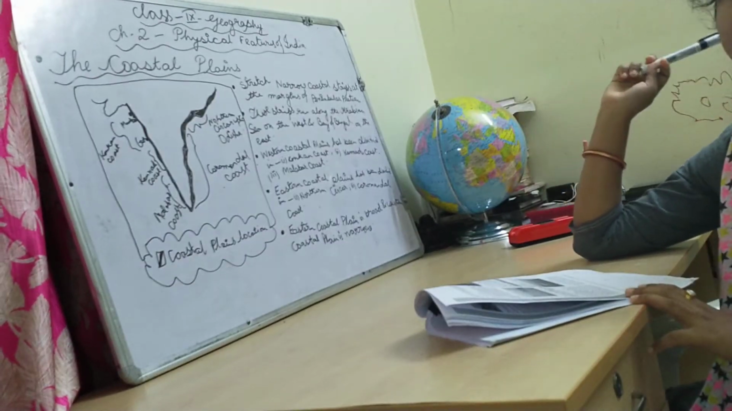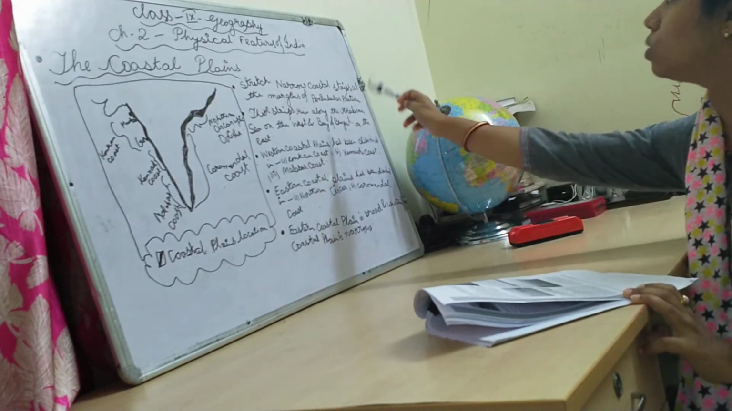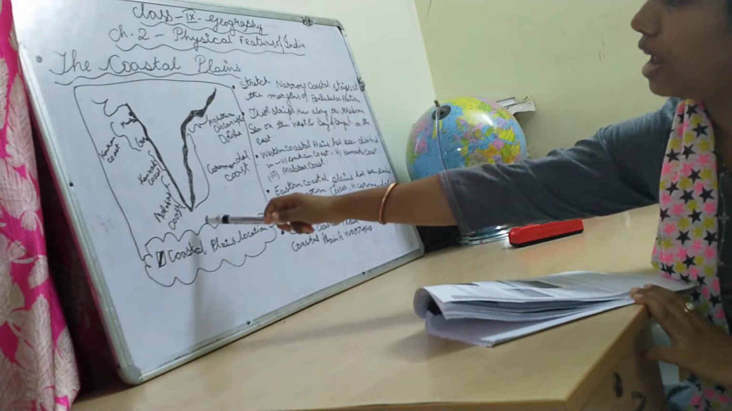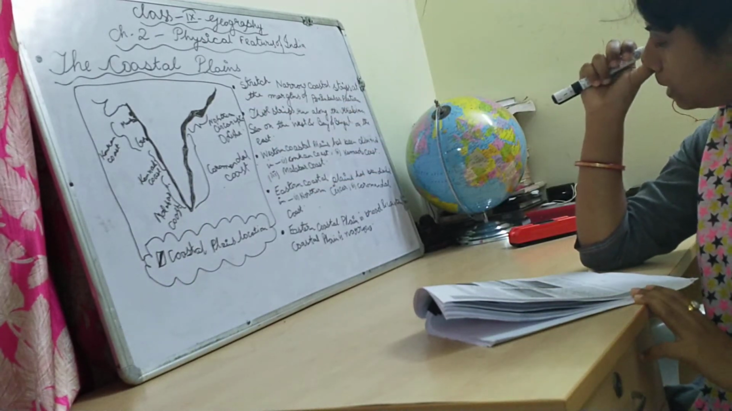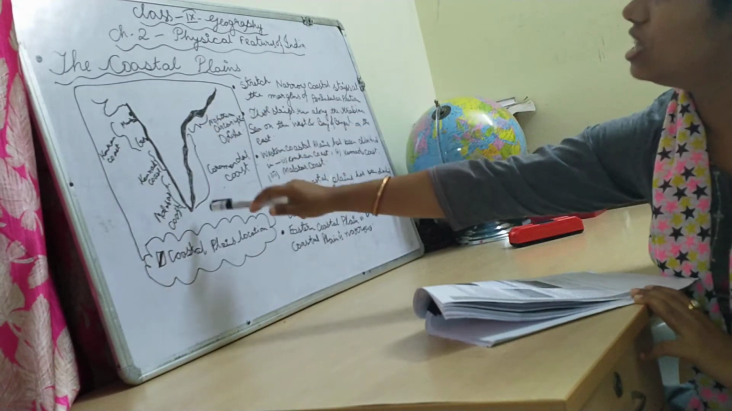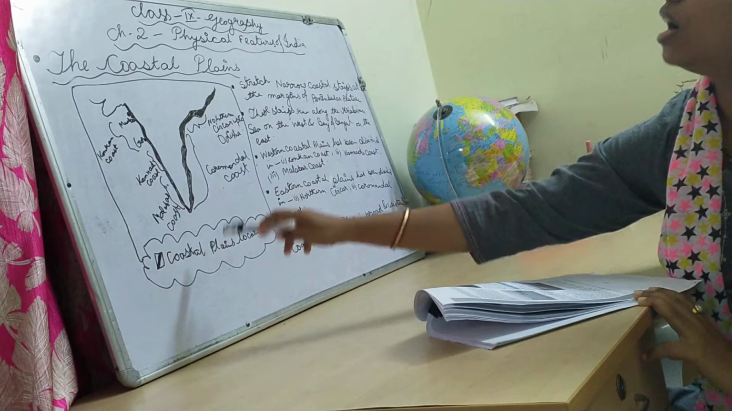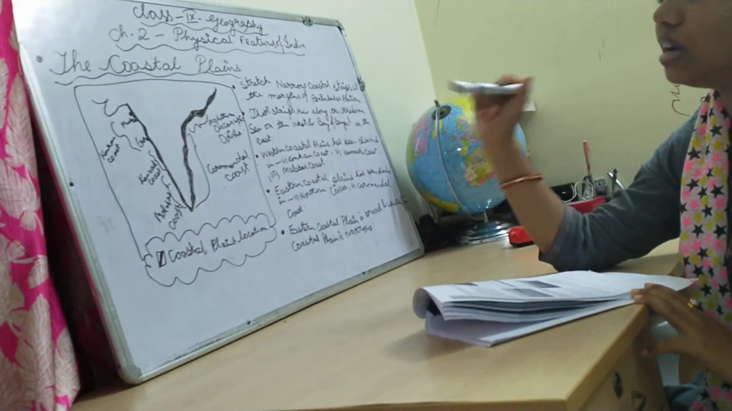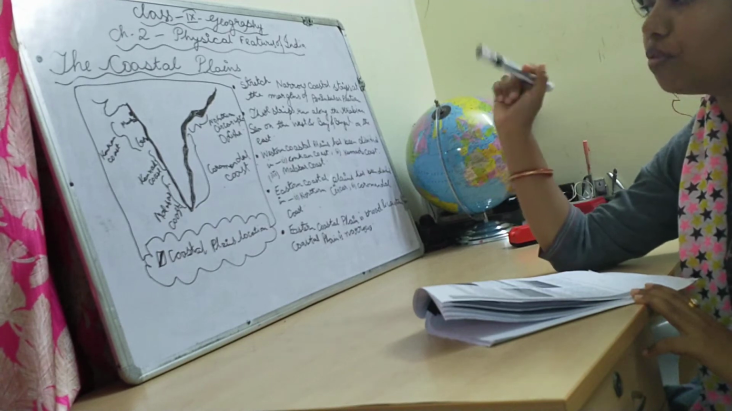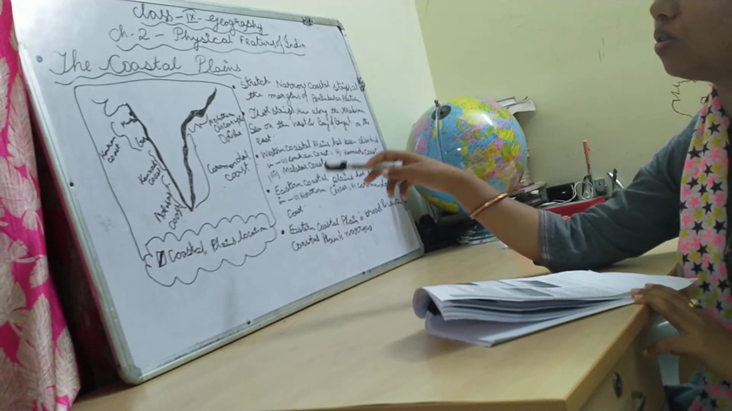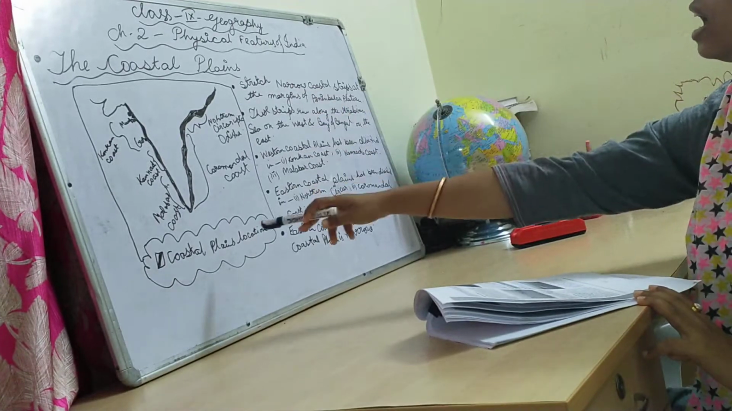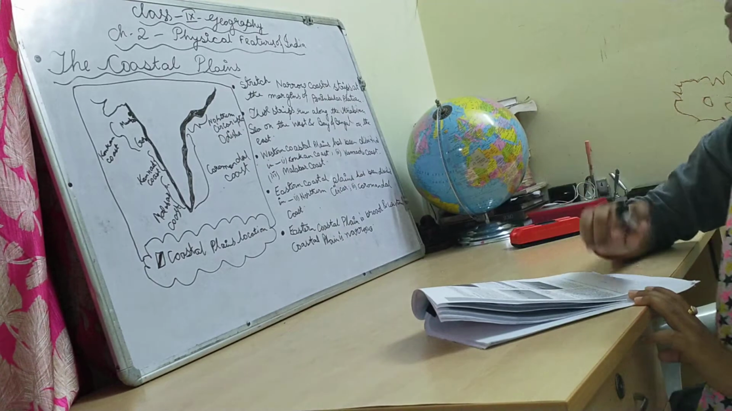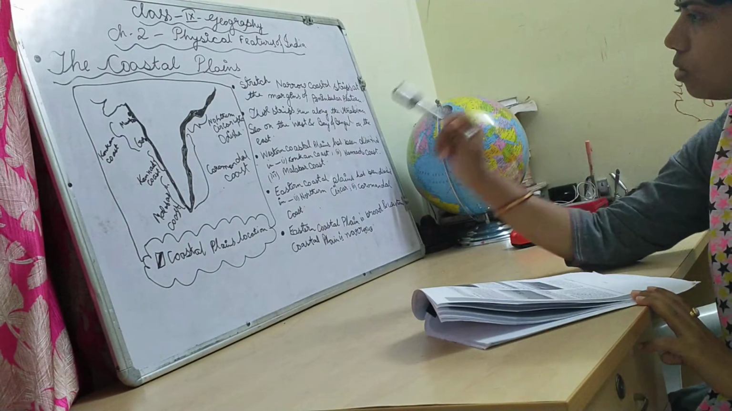Some points I have written: a stretch of narrow coastal strips at the margins of the peninsular plateau. Here I will also repeat something I have already told you: this part is called a peninsula because this portion of India is a landform surrounded by water on three sides. This type of landform is called a peninsula. This narrow stretch of the peninsula forms the margins. Margins means a border area, where the coastal plains are located.